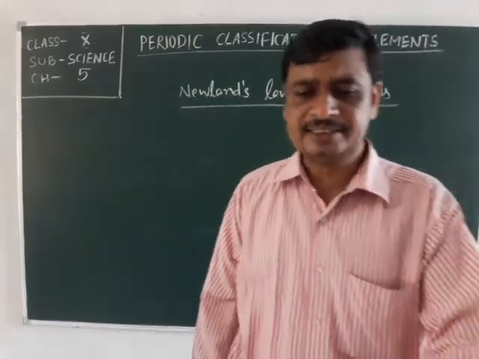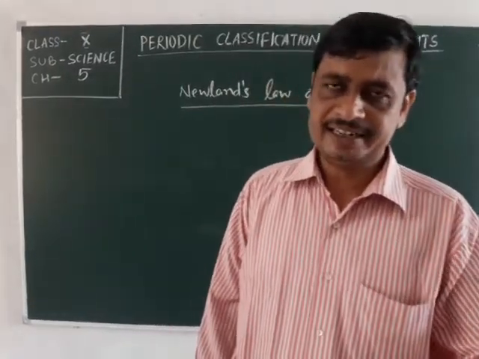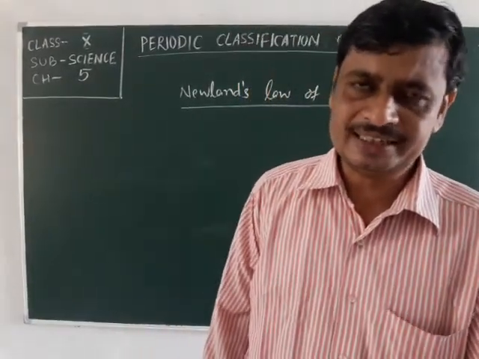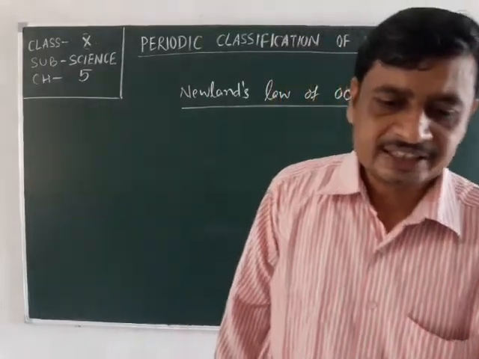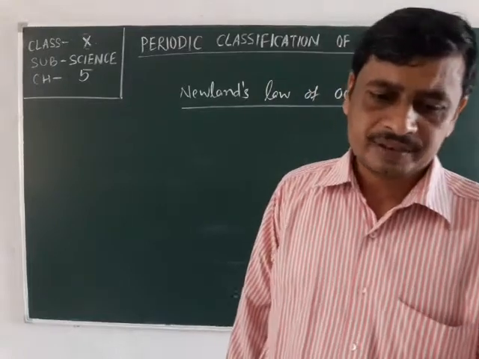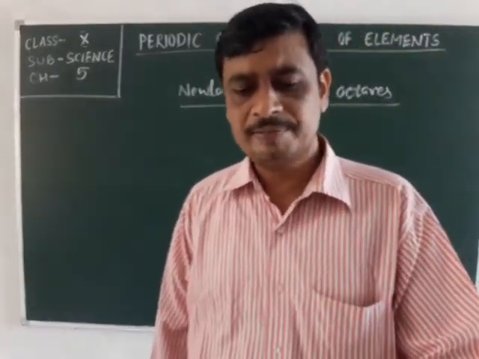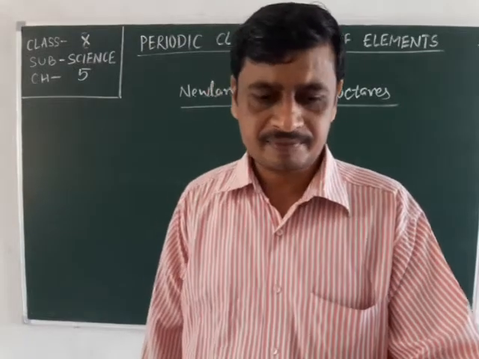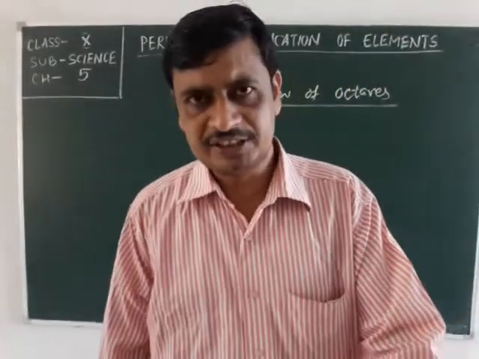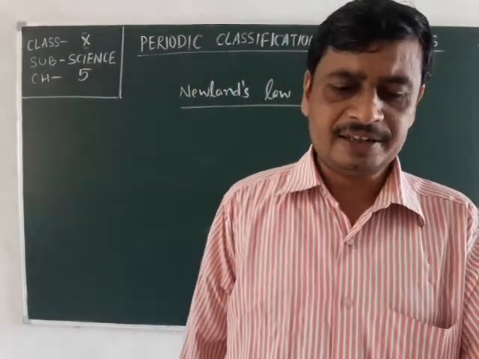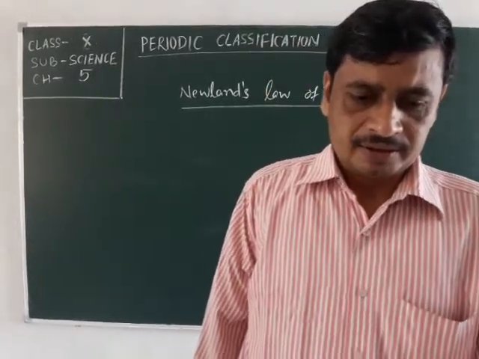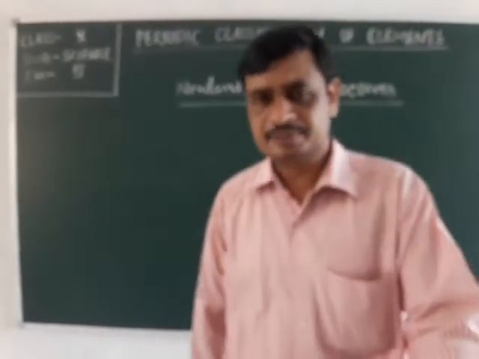In 1866, John Newlands, an English scientist, arranged the known elements in order of increasing atomic masses. He started with the element having the lowest atomic mass, that is hydrogen, and ended at thorium, which was the 56th element. He found that every 8th element had properties similar to that of the first element, and he compared this to the octaves found in music, that is sa re ga ma pa dha ni, and he called it the law of octaves.